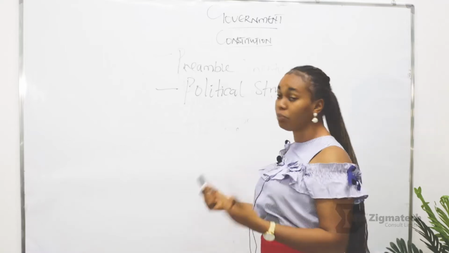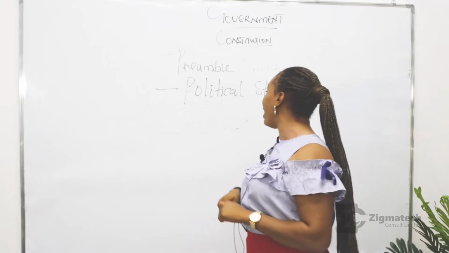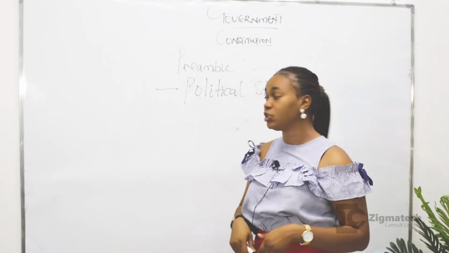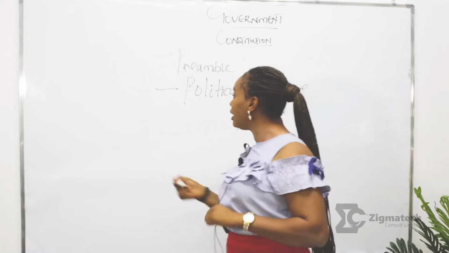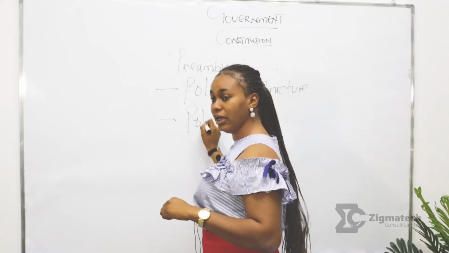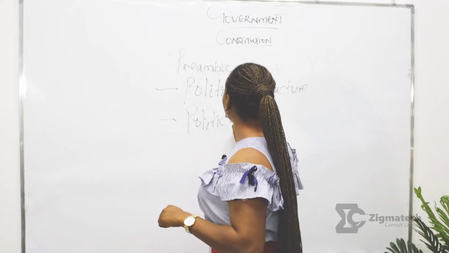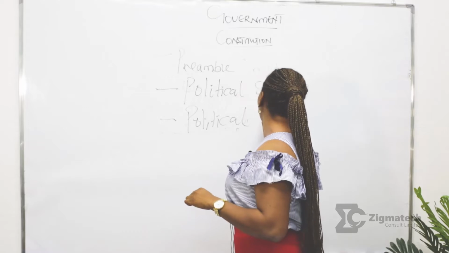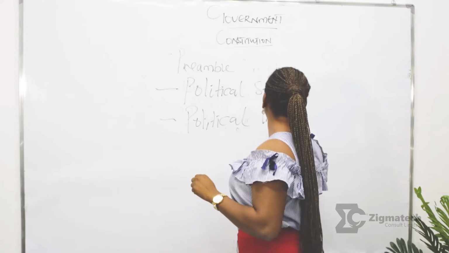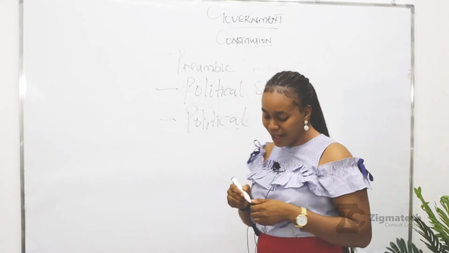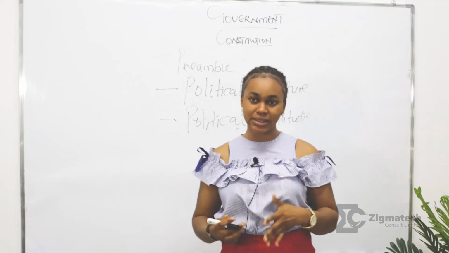Now, another feature of the Constitution is the political institutions. What are the political institutions we have? We have the executive, the legislature, and the judiciary. The political institutions and how they relate. This is another major feature of a constitution. Another feature we have is the party system.